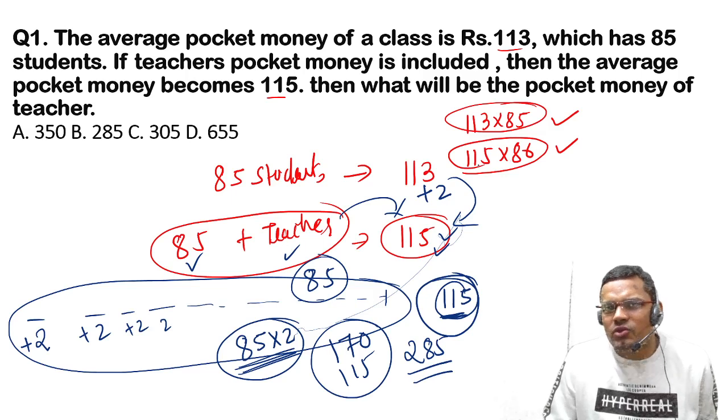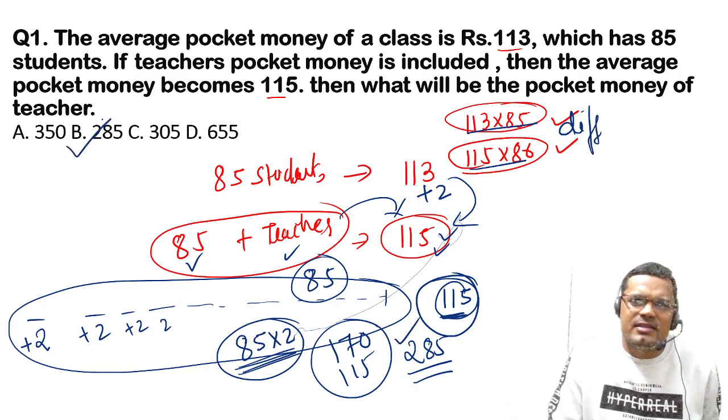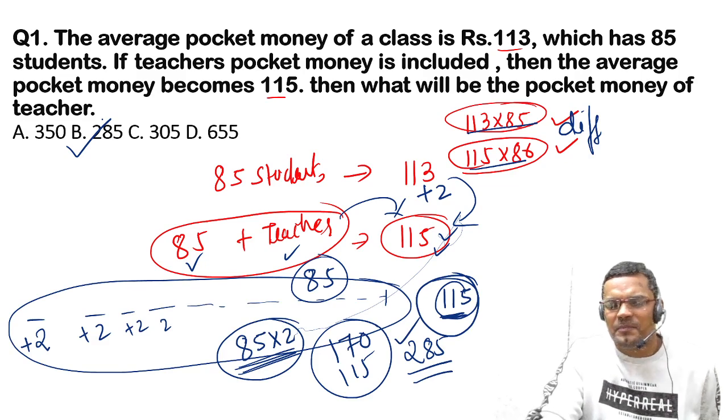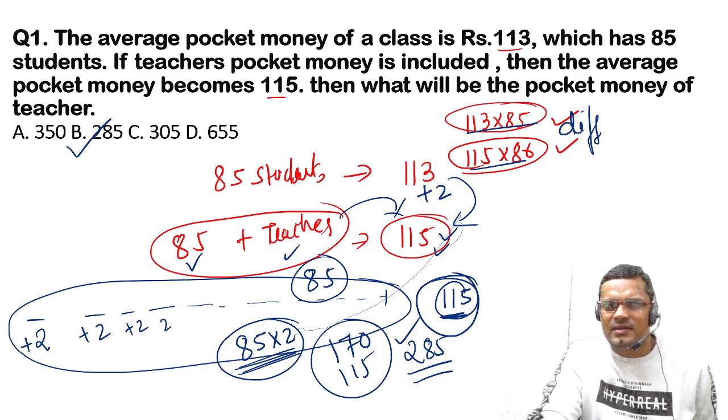Otherwise, what you have to do? Multiply this part and take the difference. So difference will also give you the same answer as this one. So answer is 285. I hope you are getting my point.